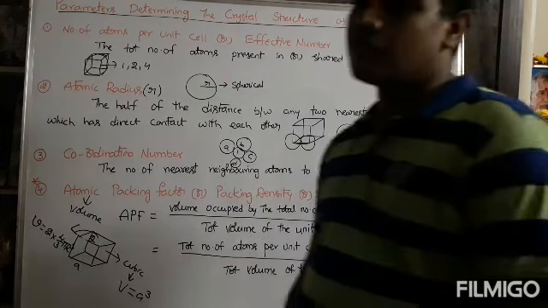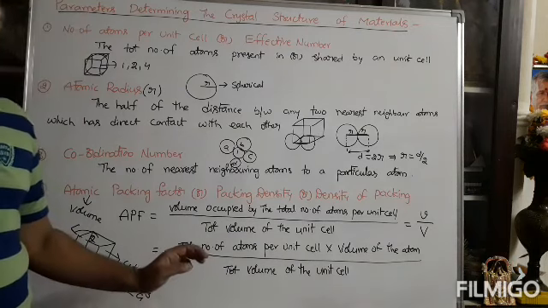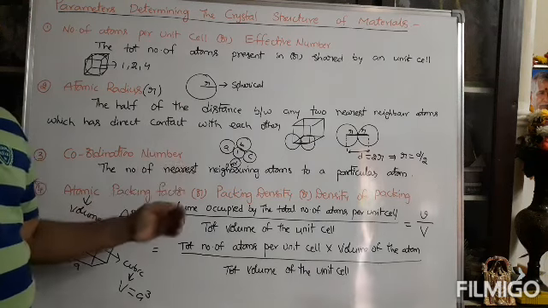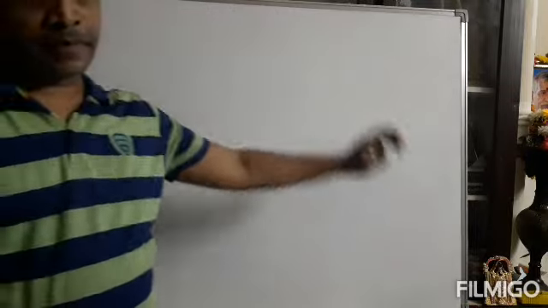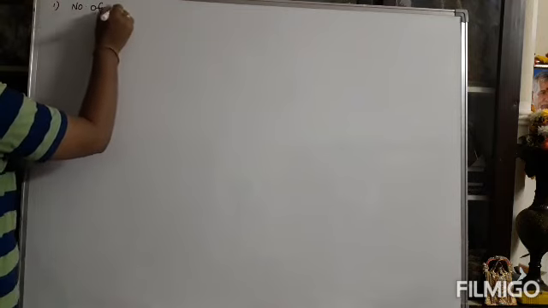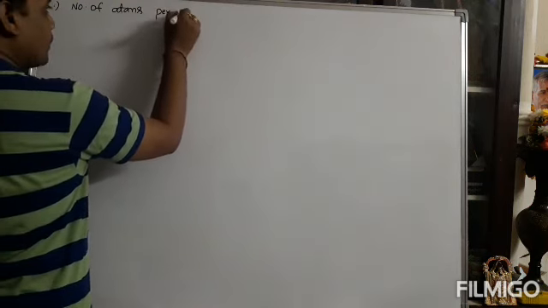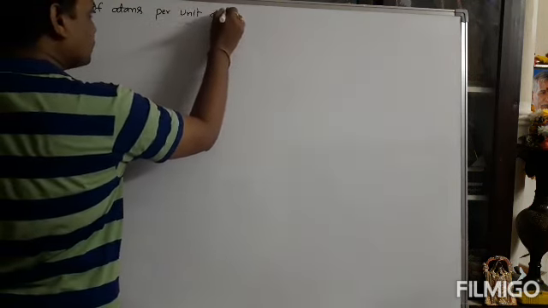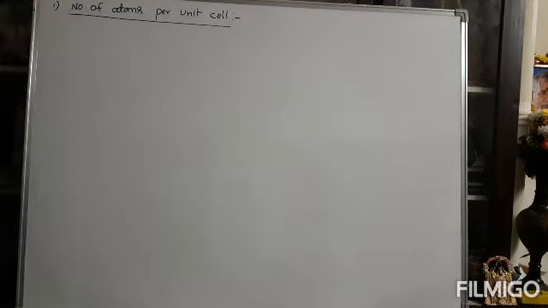Coordination number, everyone knows. So based on these parameters, we can explain one by one. After completing the basic parameters that determine the crystal structure, we can explain the first one. What is the first one? Number of atoms per unit cell. First we can explain this term structure by structure.